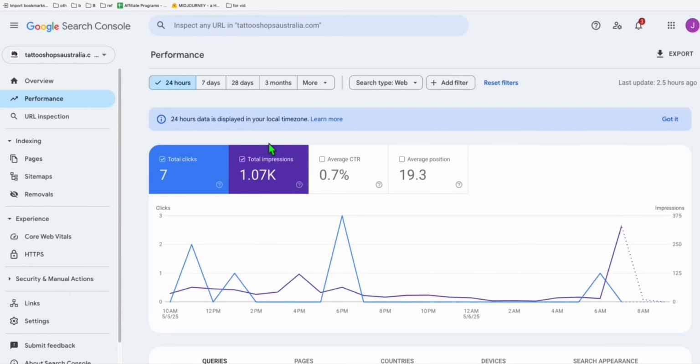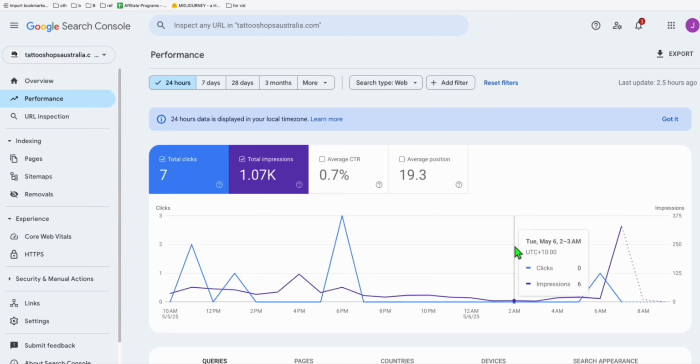Today we're going to try to find a new niche for our directory, and I'm going to show you some ways on how you can validate a niche, or see whether a niche is worth trying. Before we look at some niches, let's start with the previous directory that we created more than a week ago, maybe 10 days ago. These are tattoo shops in Australia.